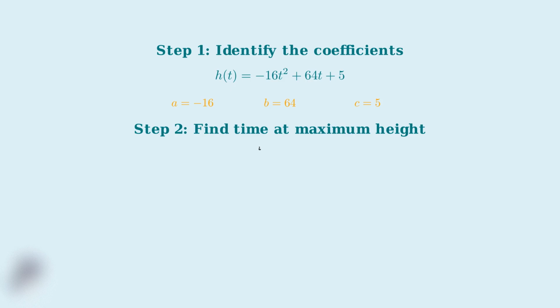Step 2. To find the time at maximum height, we use the vertex formula. The t-coordinate of the vertex is given by t equals negative b divided by 2a. Now we substitute our values. t equals negative 64 divided by 2 times negative 16. First, we calculate the denominator. 2 times negative 16 equals negative 32. Negative 64 divided by negative 32 equals positive 2. So the ball reaches its maximum height at t equals 2 seconds.